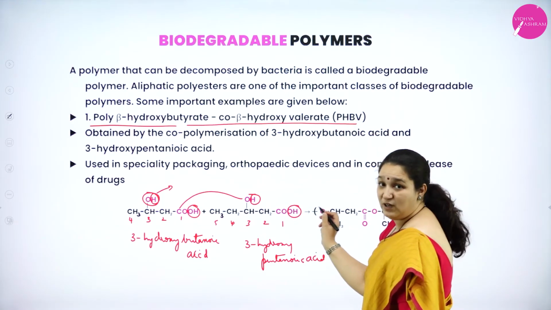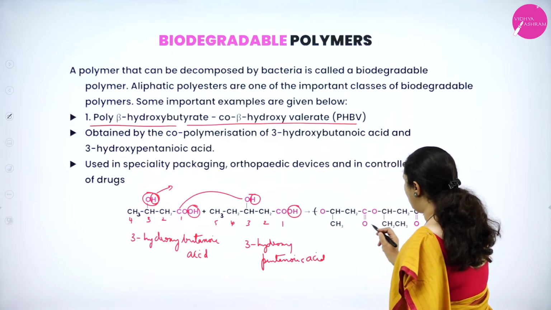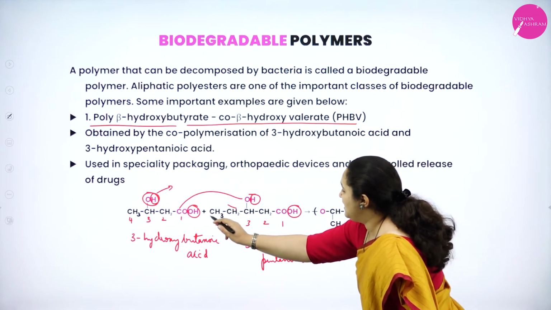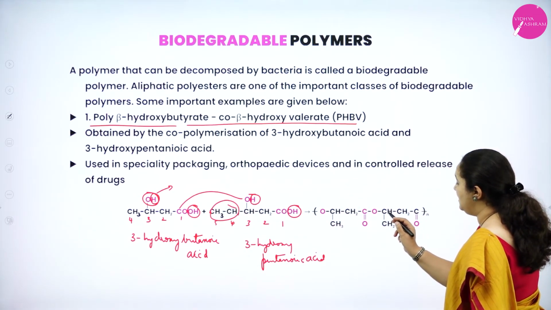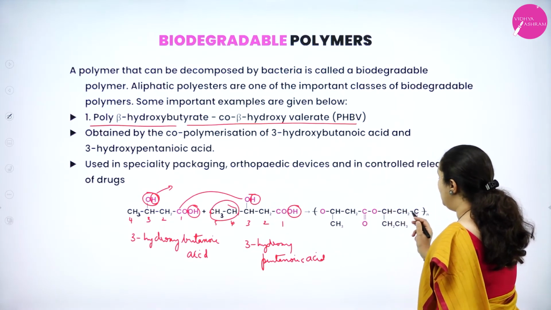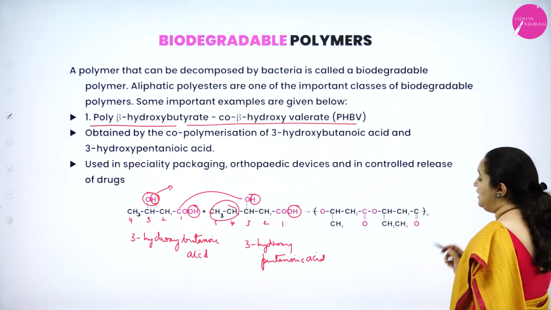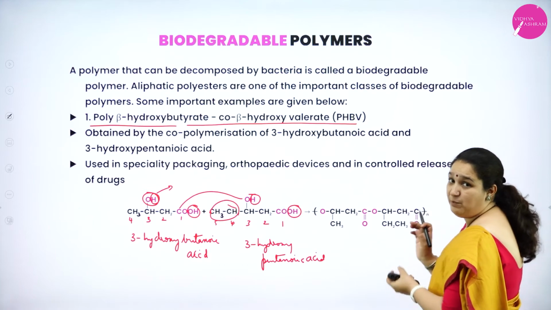So this further it can link. You have CH, CH2, COO bond is formed. You can see this CH2, CH3 group is here. CH2, CH3, CHO. That is, this one is bonded to the CO group, CH2, C double bond O group. This is n number of times. So you have to be very careful when you are writing the product here.